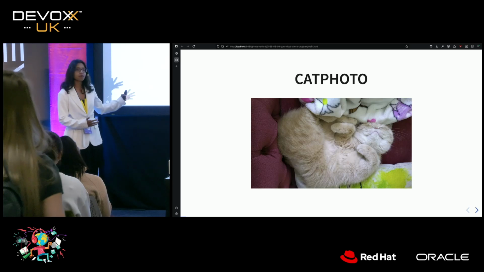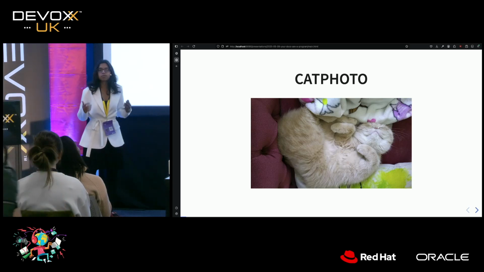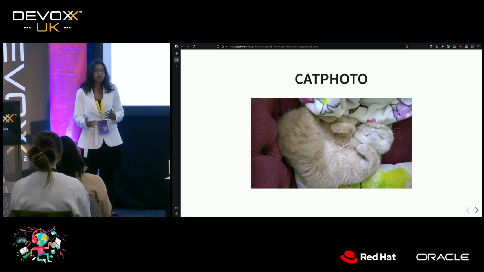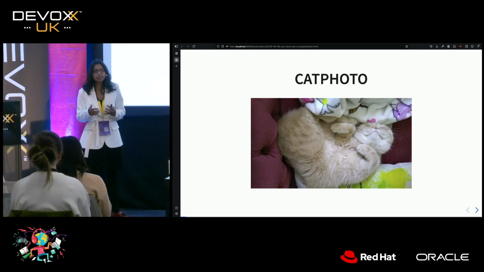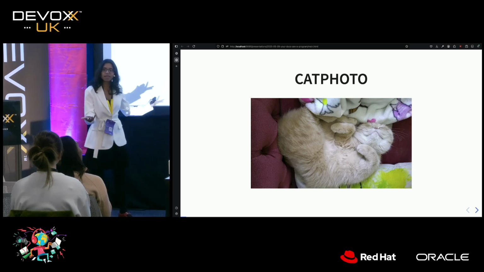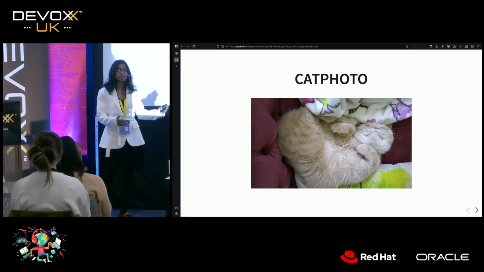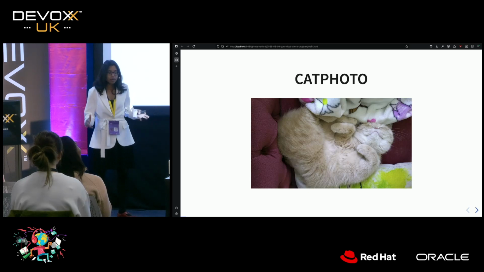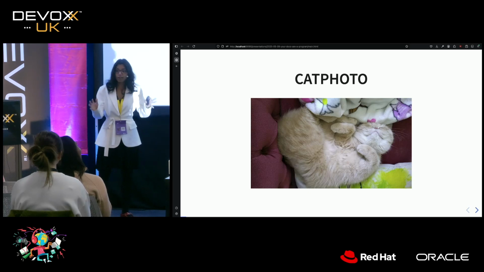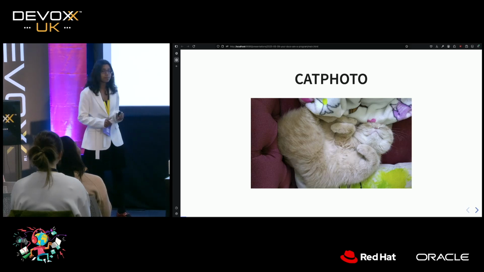And you're so inspired by these that you decide to write your very own cat photo album. You write some code which will let you store your own cat photos. And this code has helped you so much in life that you decide, why don't I help everybody else? So you publish it as a library. And one day, you get all your friends together, your human friends, of which maybe there aren't so many.